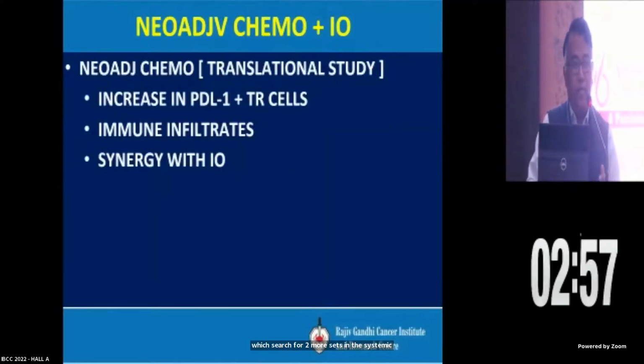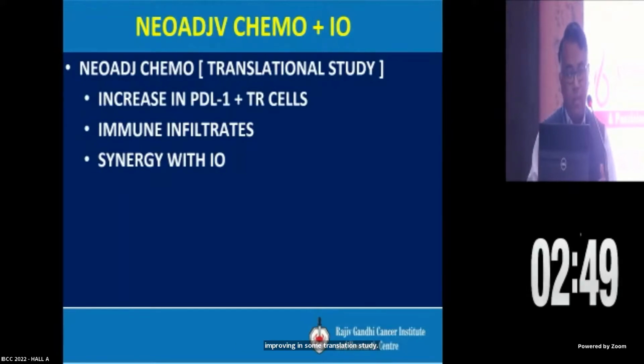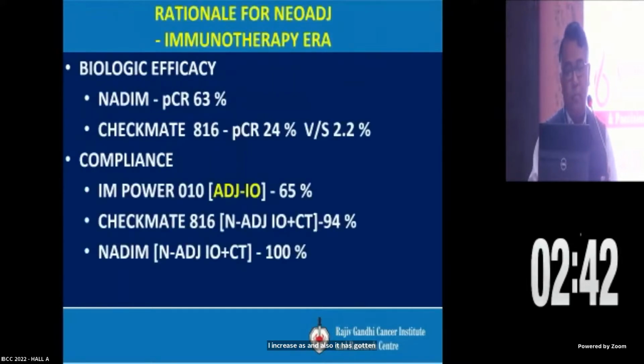The role of adding chemo during neoadjuvant has also been proven in some translational studies. It increases the PDL1-positive tumor cell response and immune infiltrates, and it has a synergy effect with immunotherapy when you add chemotherapy.